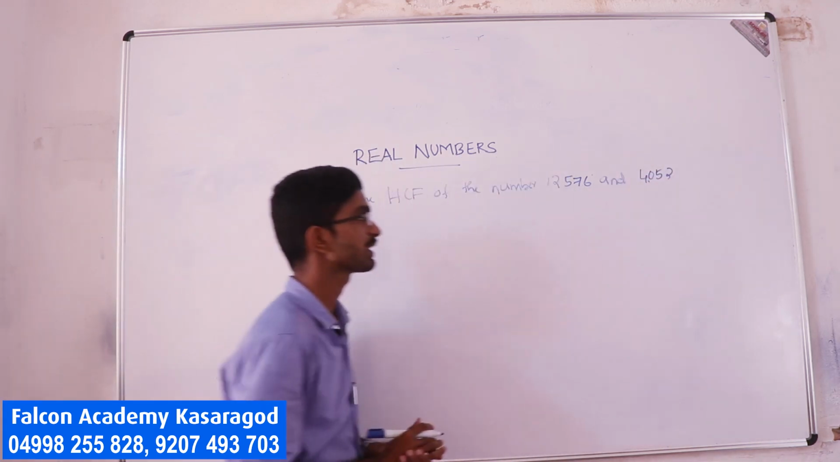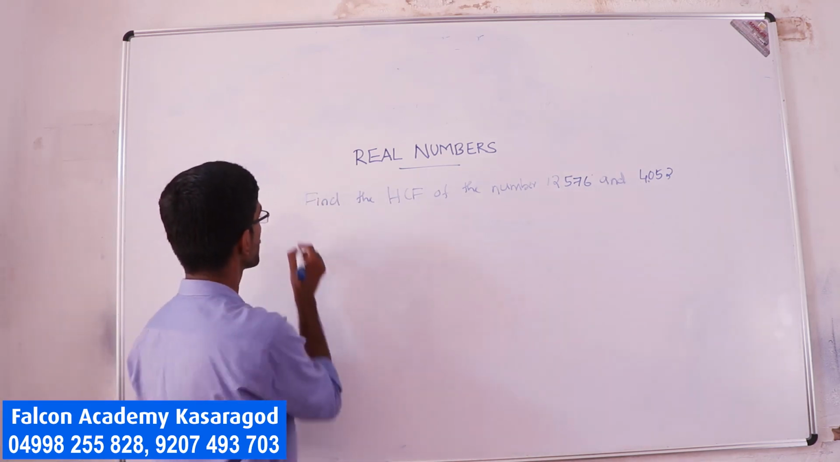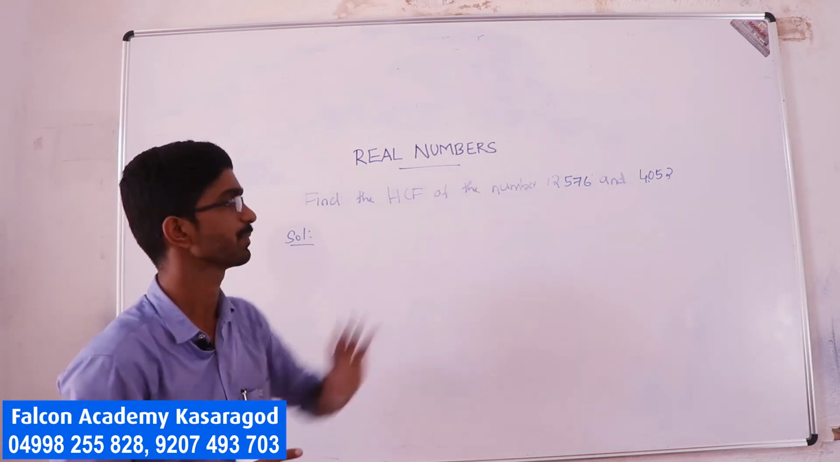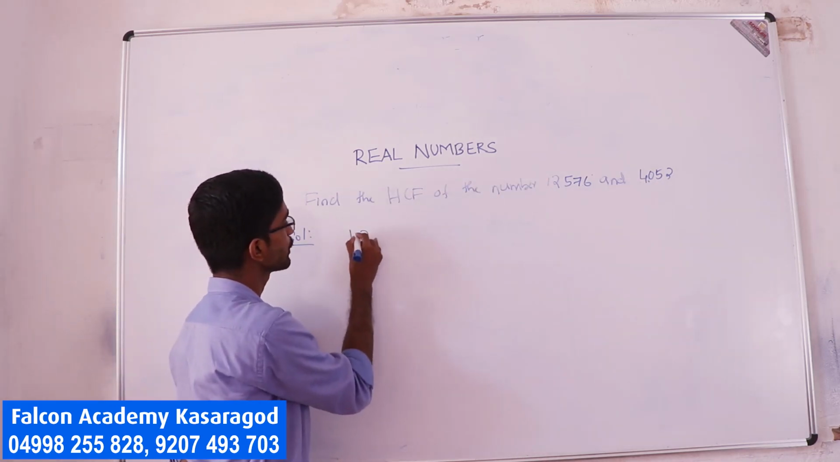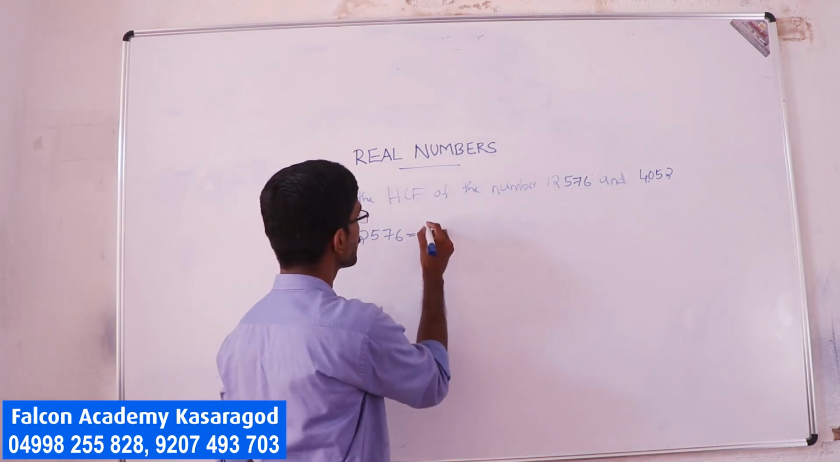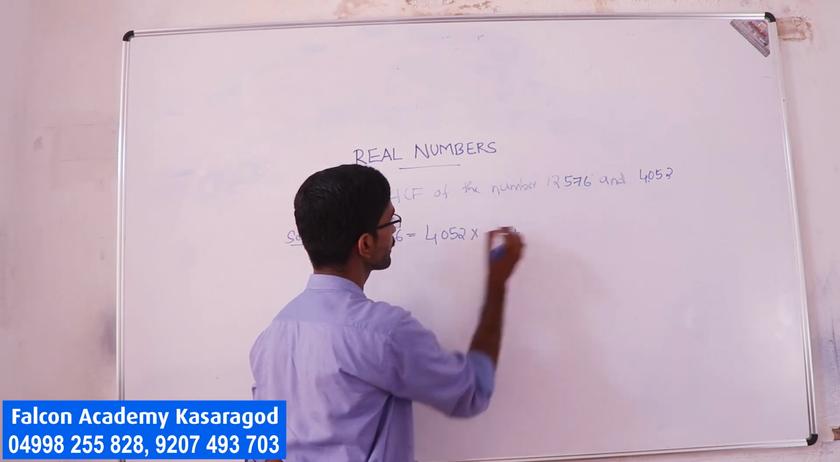Okay, 12,576 and 4,052. So let us take the solution. We have the division algorithm, so the same procedure can be applied here also. So 12,576 is equal to, we have to write 4,052 into something plus something.